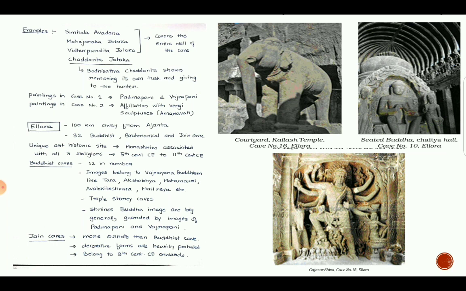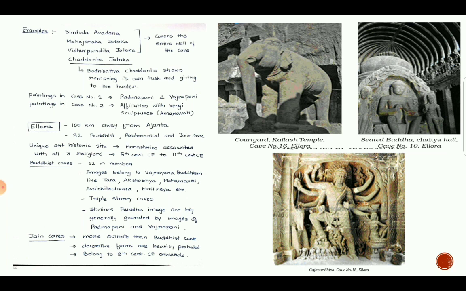Paintings in cave number 2 show affiliation with Vengi sculptures, that is from Amravati. As we have seen that the images are similar to the sculptures from Sanchi, in cave number 2 particularly, the affiliation is shown from the Amravati sculptures. As the Amravati sculptures are also Jataka narratives, in cave number 2 we see Jataka narratives similar to Amravati sculptures.